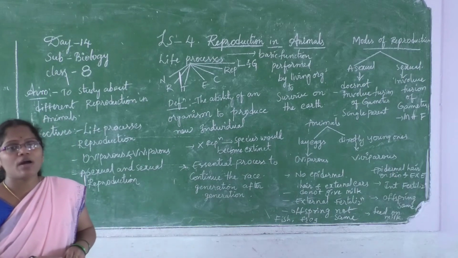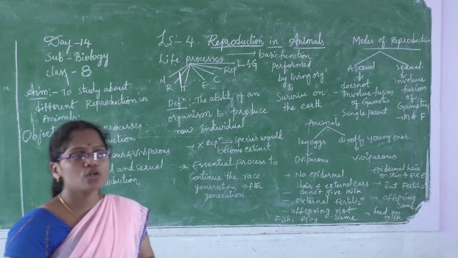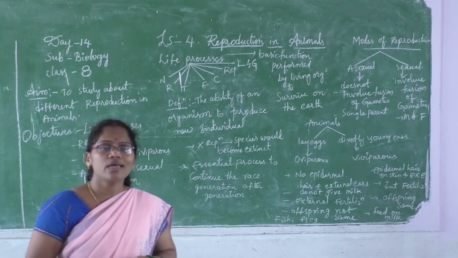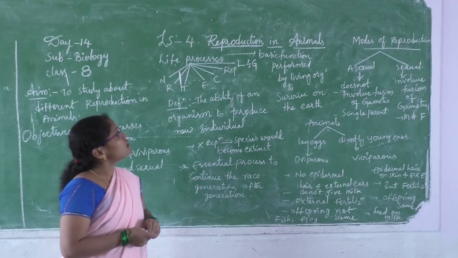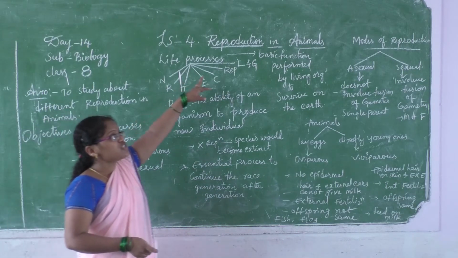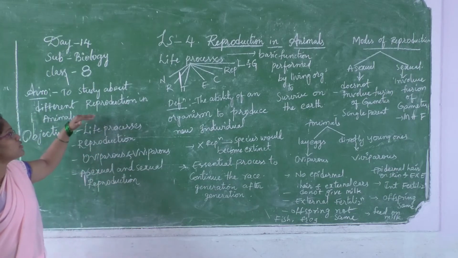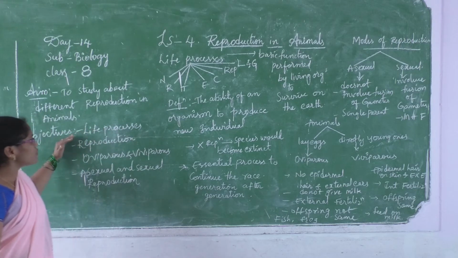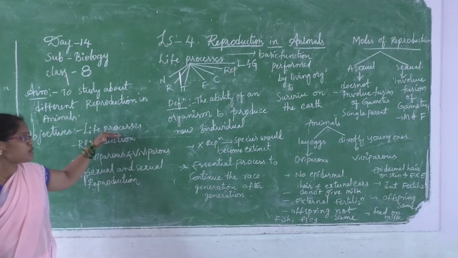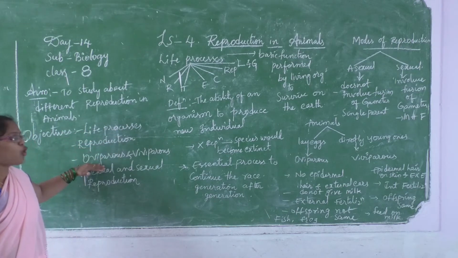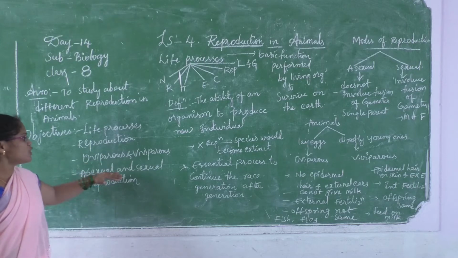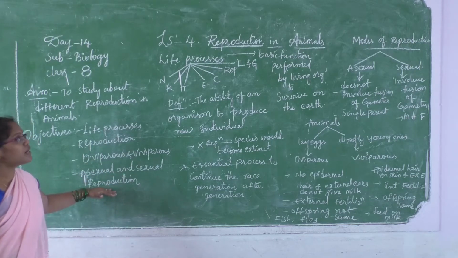So earlier we have completed 13 sessions. Today I am going to talk about the 14th session of the lesson, reproduction in animals. Today in this class we are going to learn how to study reproduction in animals. In this we learn about the life process, reproduction, oviparous and viviparous, sexual and asexual reproduction.